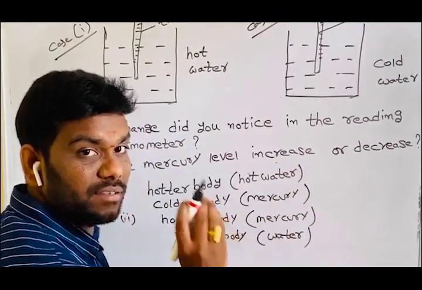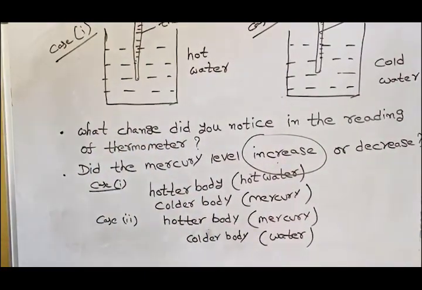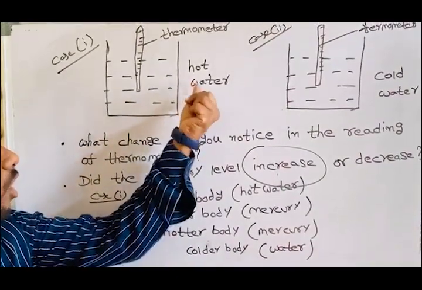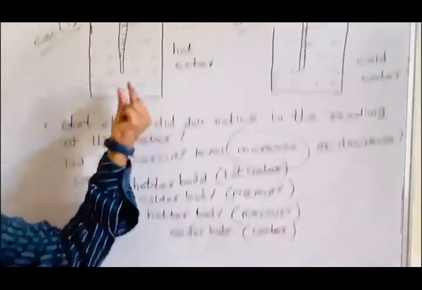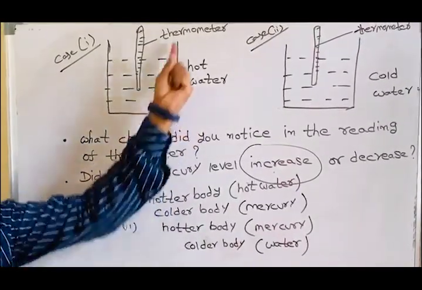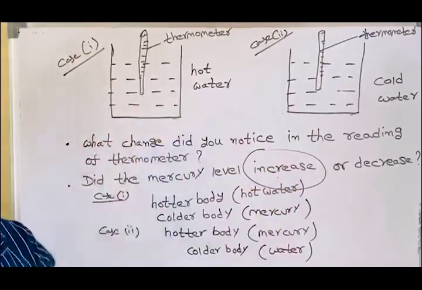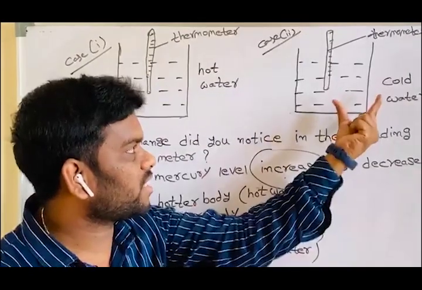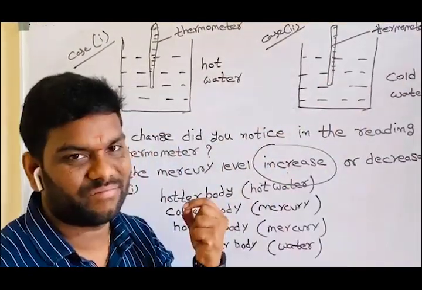Guess it. Yes, definitely that mercury level increases, in the first case. Because it is hot water, it is higher temperature. So in this higher temperature, the thermometer mercury level increases. That is case 1. Okay. And next, case 2. Is this hot water or cold water? Cold water.